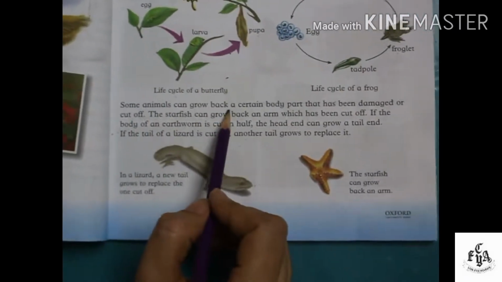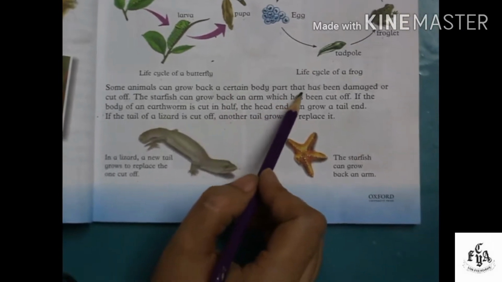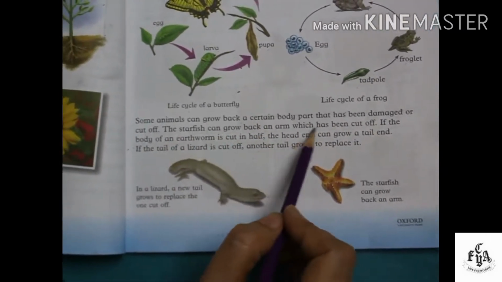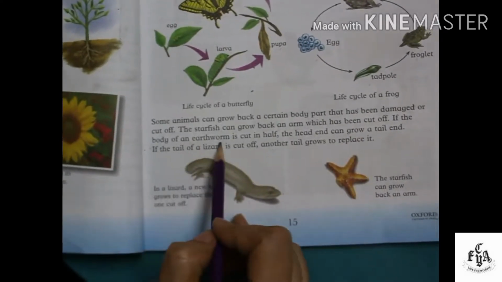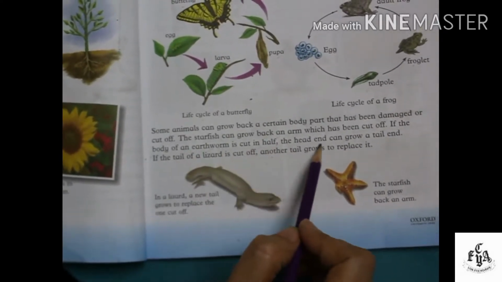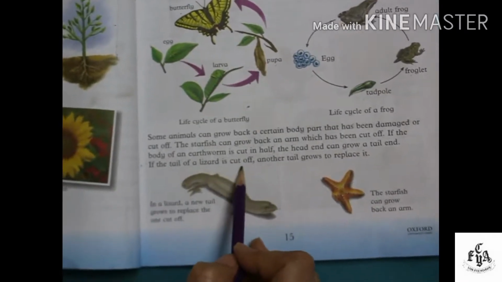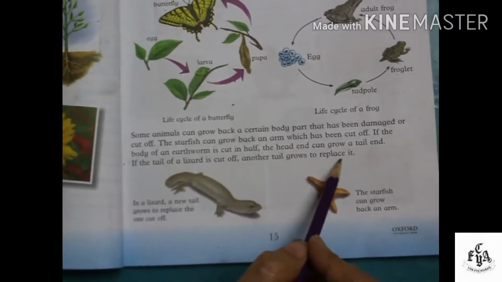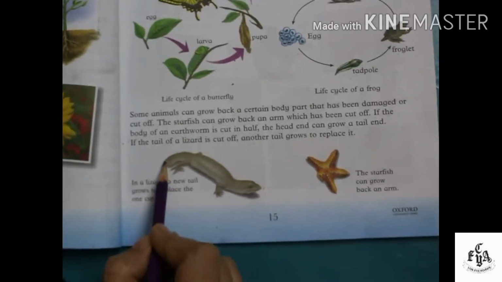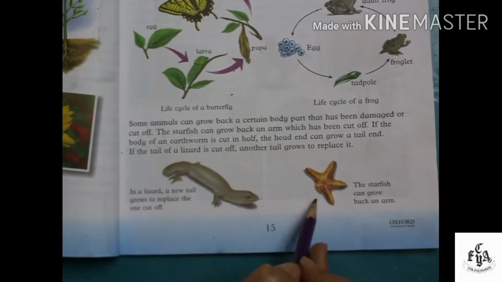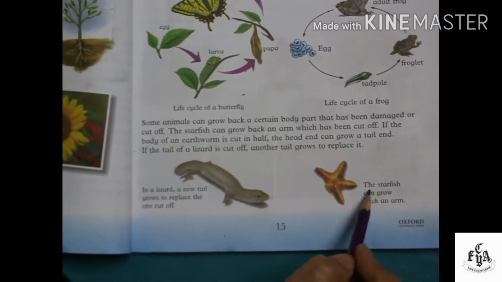Some animals can grow back certain body parts that have been damaged or cut off. The starfish can grow back an arm which has been cut off. If the body of an earthworm is cut in half, the head end can grow a tail end. If the tail of a lizard is cut off, another tail grows to replace it. This is a lizard. If its tail is cut, a new tail grows to replace the one cut off. And this is a starfish. If its arm is cut off, the starfish can grow back an arm.